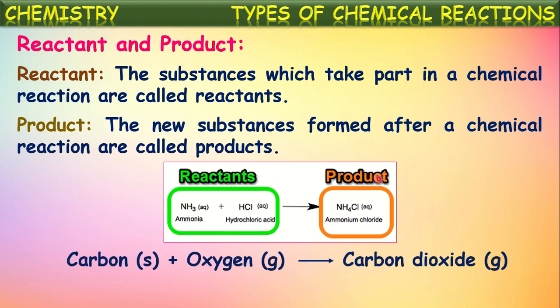If you see another reaction here between carbon and oxygen, when carbon and oxygen combine, they form carbon dioxide gas. So here the chemical substances participating in the reaction, carbon and oxygen, are said to be reactants. And after the reaction of these two, this substance is formed, that is carbon dioxide. So carbon dioxide is said to be the product in this reaction.